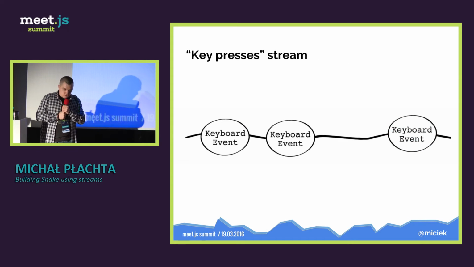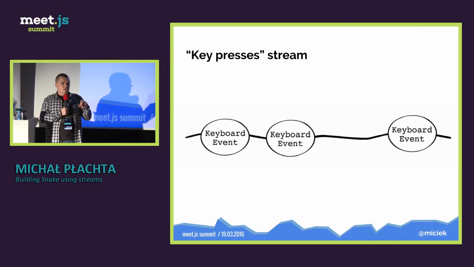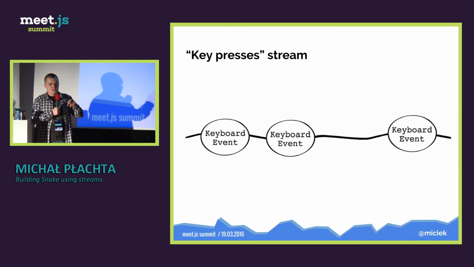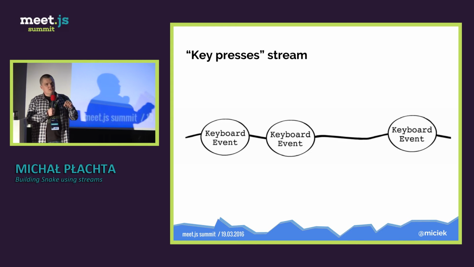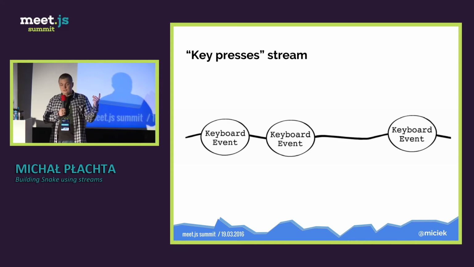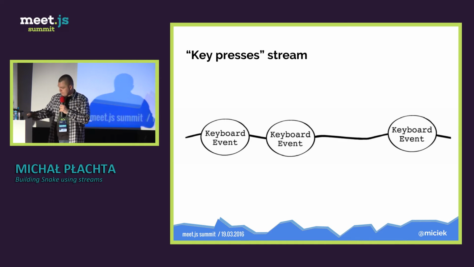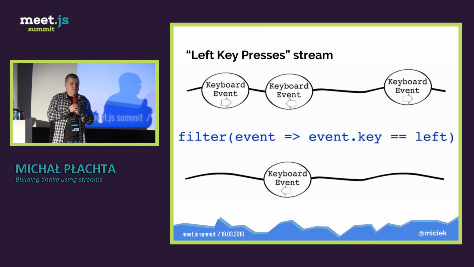So let's try to make our game a really real game. Let's create another stream, which in this case will be a stream of key presses. Each time a user, or player, maybe not player yet, but the user for now, presses a keyboard key, a value appears in this key presses stream. The object in the stream is just a keyboard event, meaning that a key was pressed. What can we do with that? We can, of course, filter. This is the third operator.